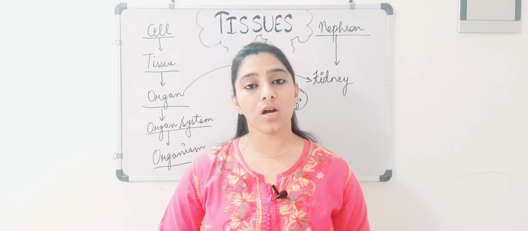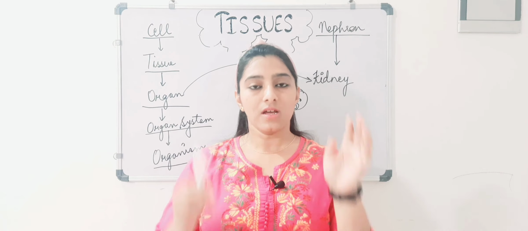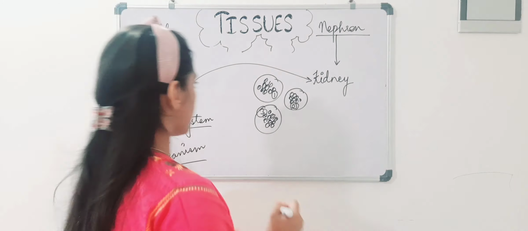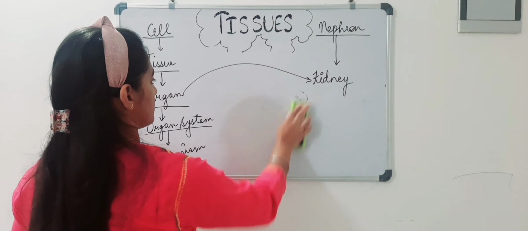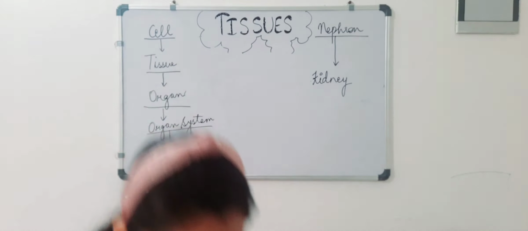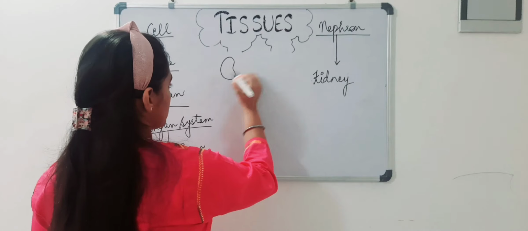If I talk about the excretory system now, there are two kidneys present and these two kidneys have ureters, like this. Let me tell you now, there are two kidneys present like this.